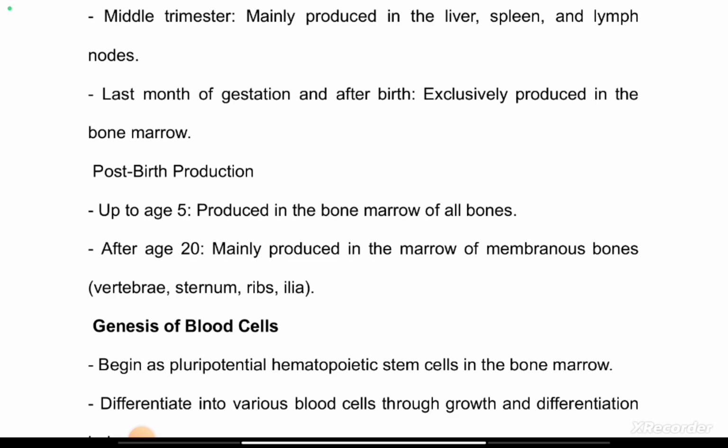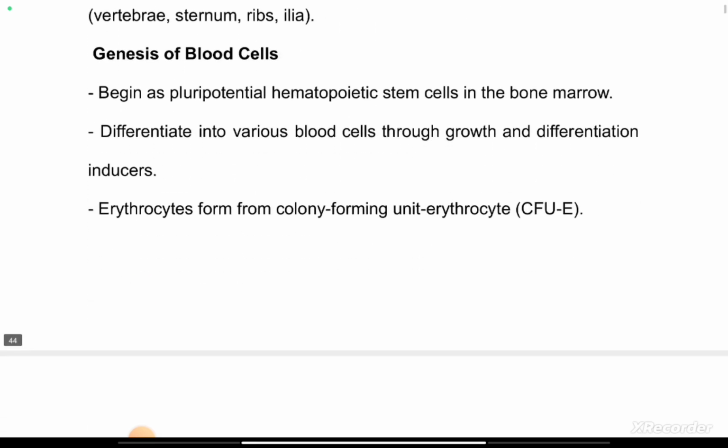You should also note that anything that can affect the bone marrow, such as radiation, can affect it, or some drugs. When you use some drugs like barbiturates and some other drugs, they can affect the bone marrow. All these things can have great impact on the erythropoietic capacity of the bone marrow.